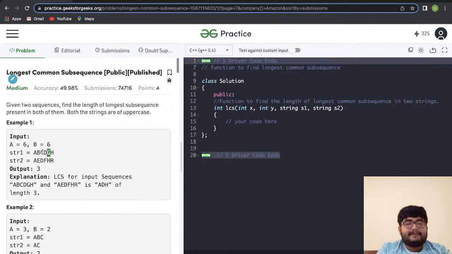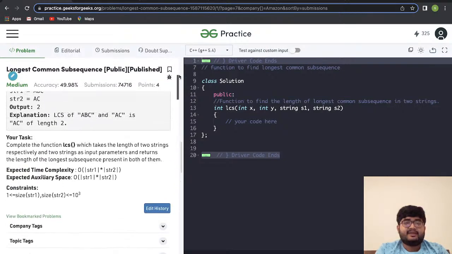For example, ABCDGH and ABEDFHR. In this case, what will be the longest common subsequence? ADH. See, A is coming before D, and H is coming after D. So ADH is a subsequence, and ADH is also a subsequence in the second string, and this is the longest one. We cannot have a subsequence of length 4. So we have to return 3, that is, the length of the longest common subsequence will be 3. So this is the question.